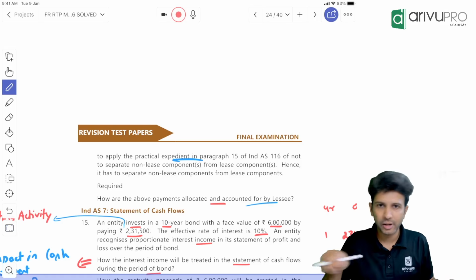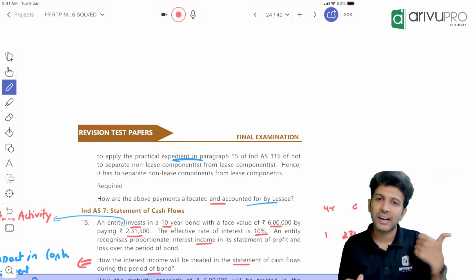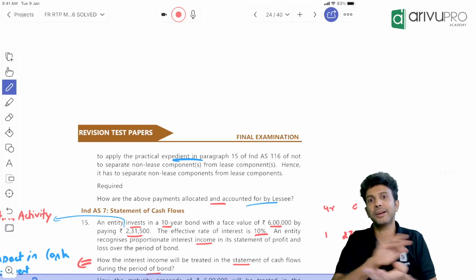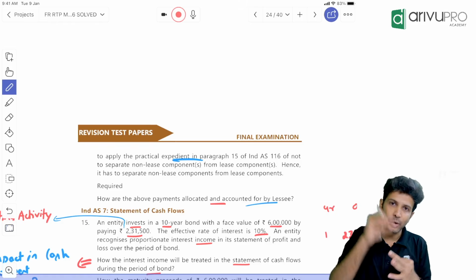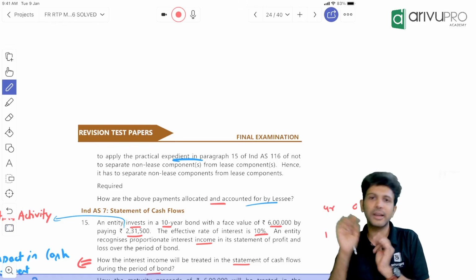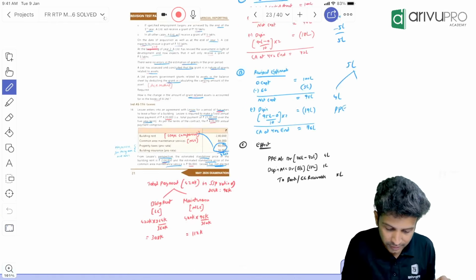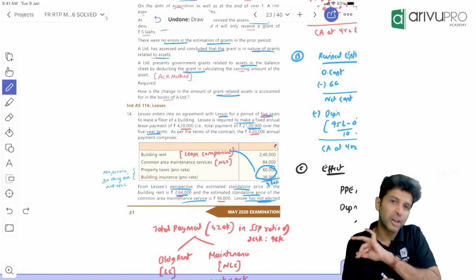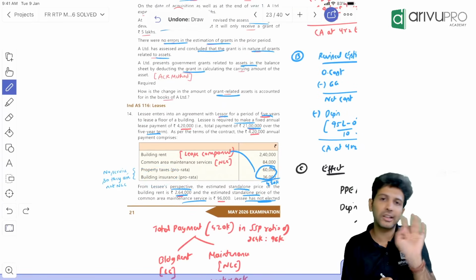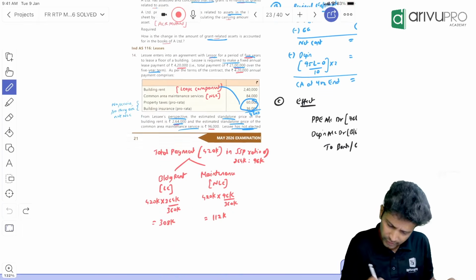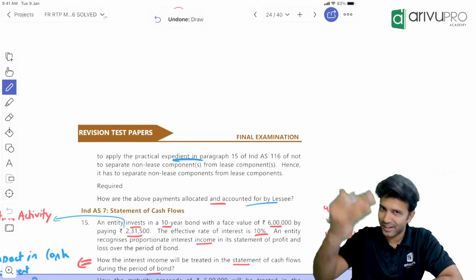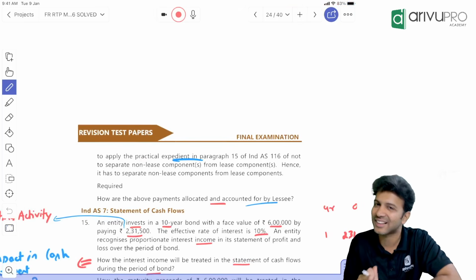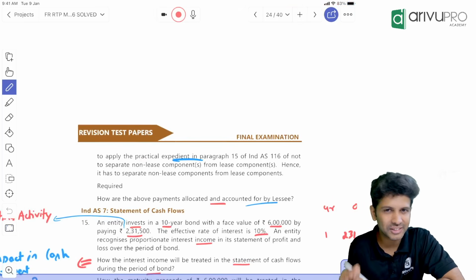But you'll have to write a little bit. The lessee has an option to choose the practical expedient not to separate. Here the lessee has not chosen, so we'll have to allocate that payment in standalone selling price ratio. And this property tax and building insurance are not non-lease components. Like this, 2-3 points you have to write. Show the allocation and do it. We've done a question; you can refer to that as a template and solve. Here I'm only discussing the fine print.